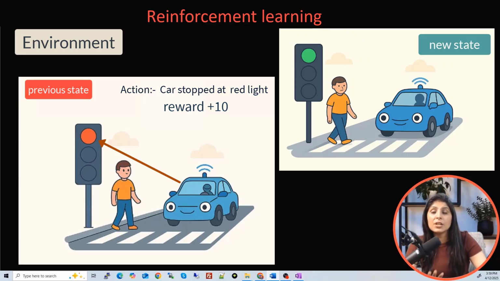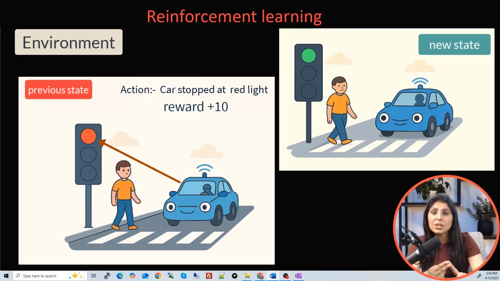Earlier, when the agent decided to stop, the light was red. That was the previous state. But after the action, the environment updated the state, and now the new state is the one where the traffic light is green. So what did the environment do? It updated the state and gave the new state where the traffic light is green now.